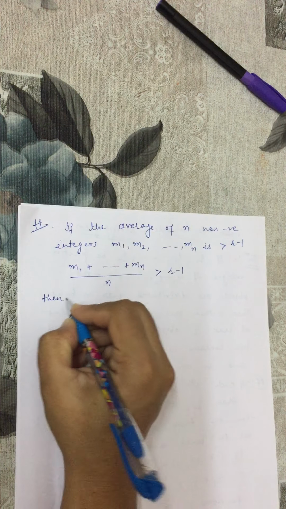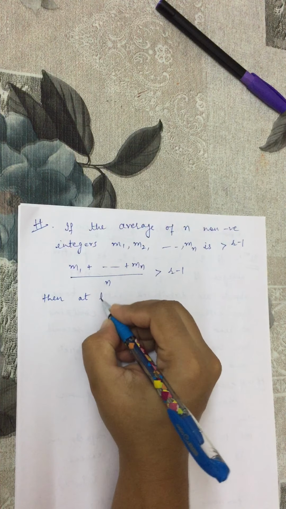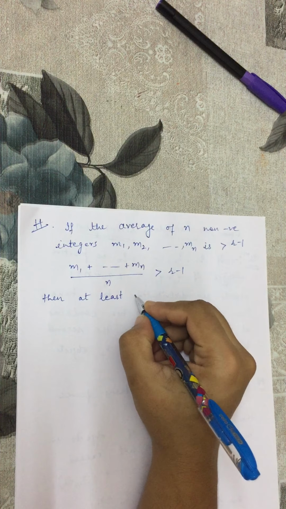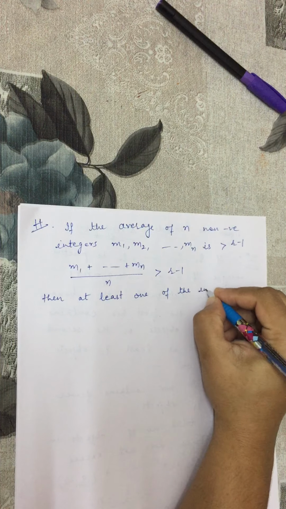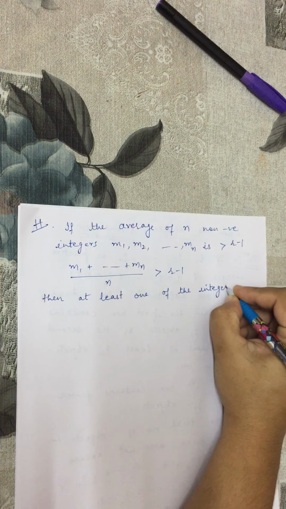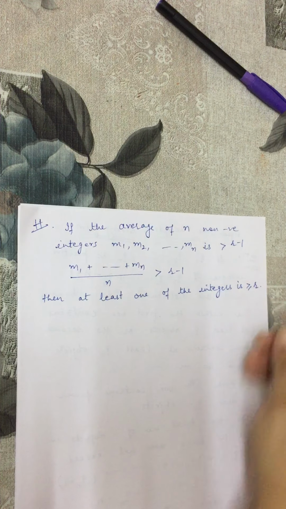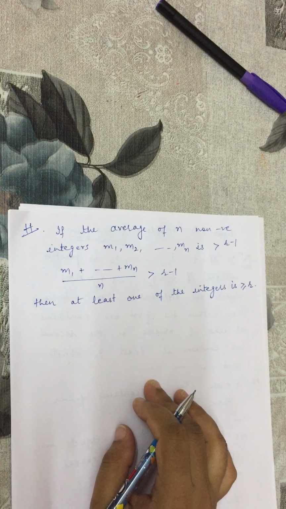Then the pigeonhole principle says at least one of those integers is greater than or equal to r.